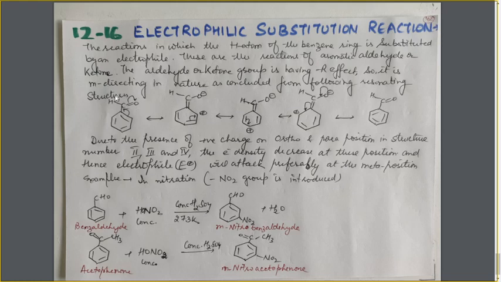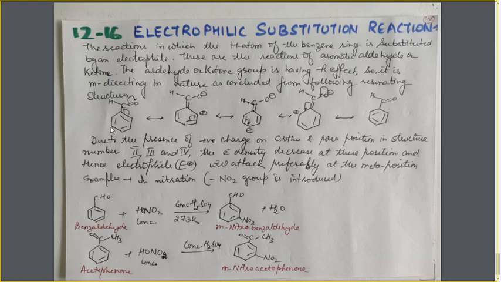Now this aldehyde group is having the electron withdrawing nature, minus R effect. It will withdraw the electron and these different structures are formed. Similarly, in the case of ketone, the C double bond O is there, and in place of H, it will be an alkyl group. Now, these different structures are formed as a result of resonance. As a result of resonance, there is a positive charge on the benzene ring at the ortho position, at the para position, at this ortho position.